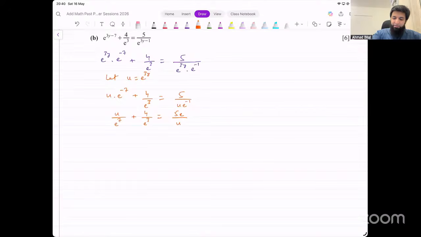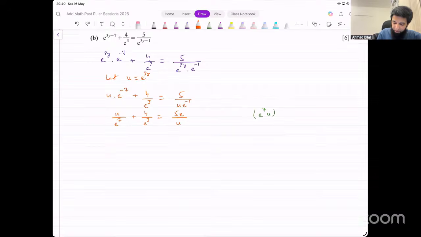Now, what's the LCM of the denominator? Highest power of e is 7, and we have u. We can multiply the whole thing by e raised to power 7 times u. Multiply the whole equation by that. Or you could take LCM on the left side and then cross multiply. That's also fine. You can directly multiply this by this as well. That will make it quicker.